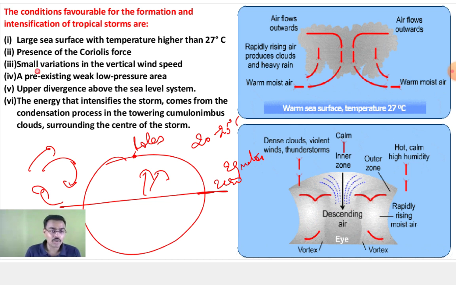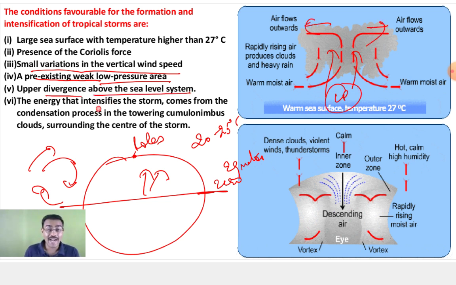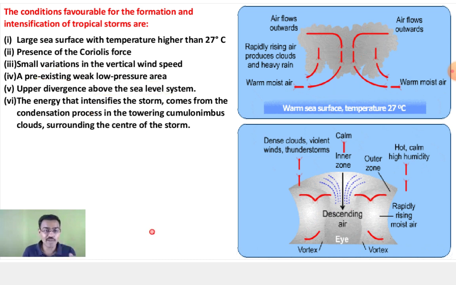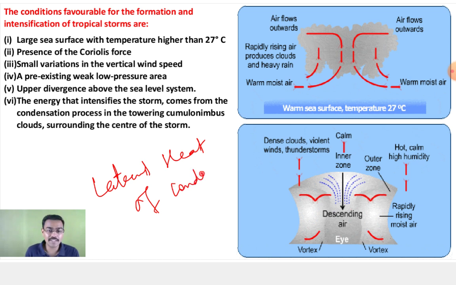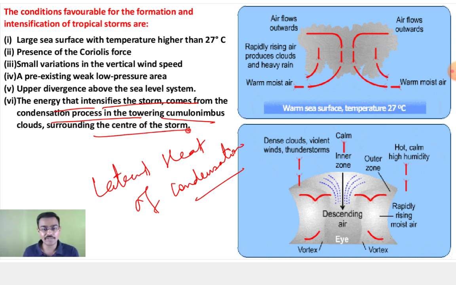Yes, absolutely correct. There should be small variations in the vertical wind speed. There is a continuous rising of a pre-existing weak low pressure area. So you have a low pressure area over here, and upper air divergence above the sea level system. And finally, the energy which is intensifying the storm is the latent heat of condensation. The energy comes from the condensation process in the towering cumulonimbus clouds surrounding the center of the storm.